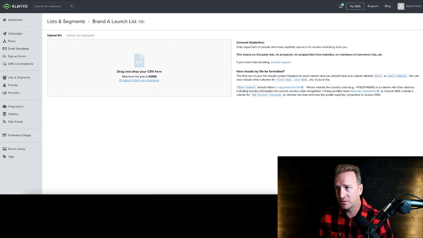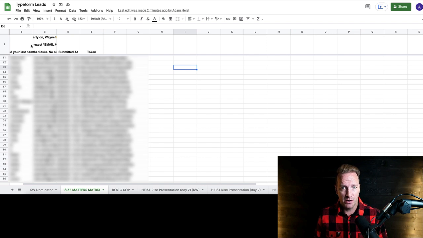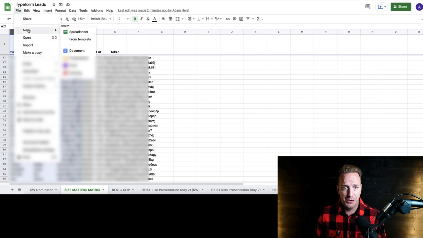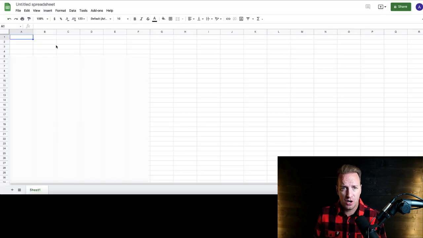So all we would basically do, let's just pretend that this was our landing page. We could just take the first 3 columns of this particular tab. We could go to File, New, Spreadsheet. We could just copy those in there.